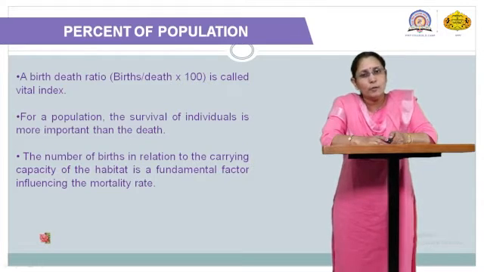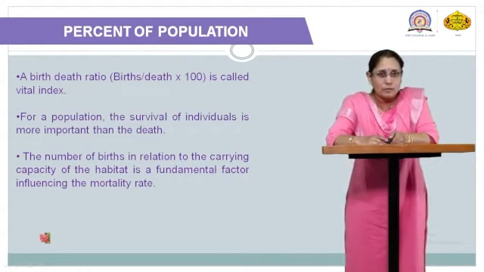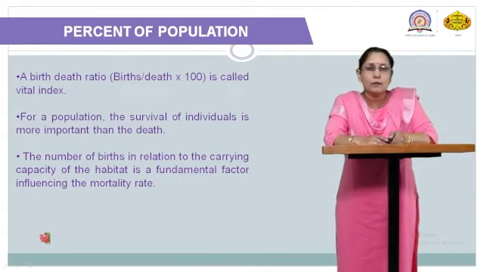When we talk about ecological homeostasis, natality, or the coming of new individuals, is always more important than the death of that organism in the ecosystem. So for every population, the survival of individuals is very important.